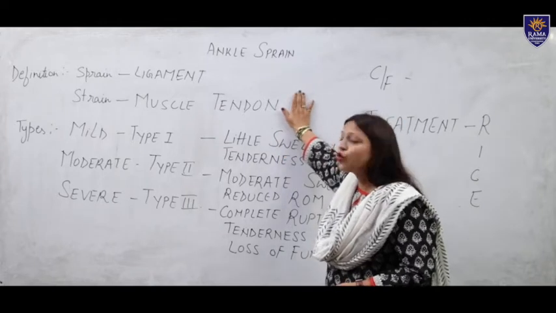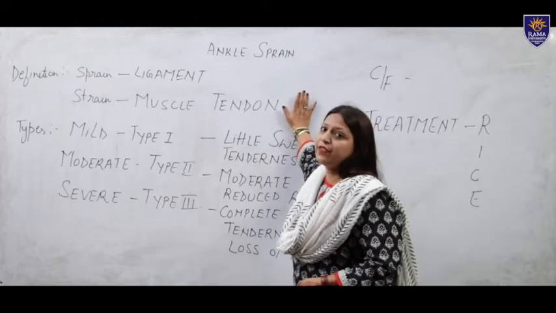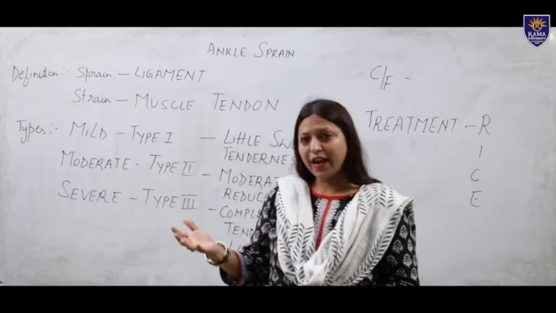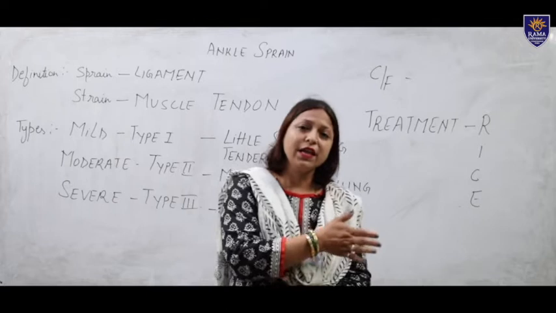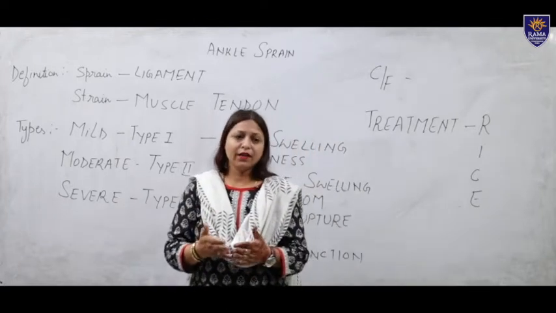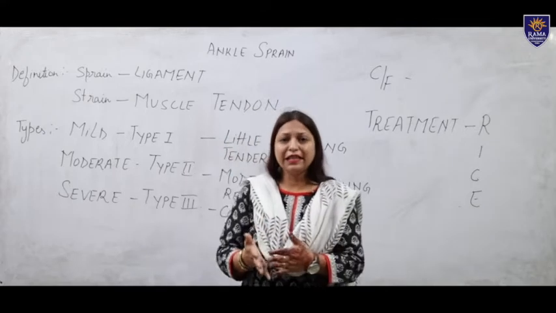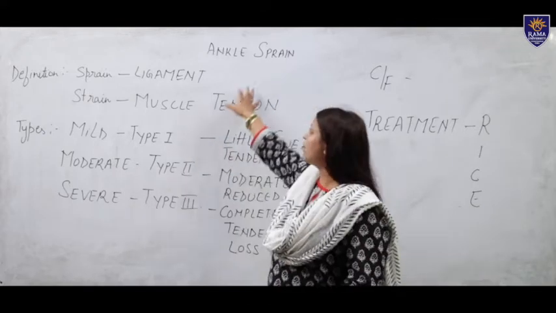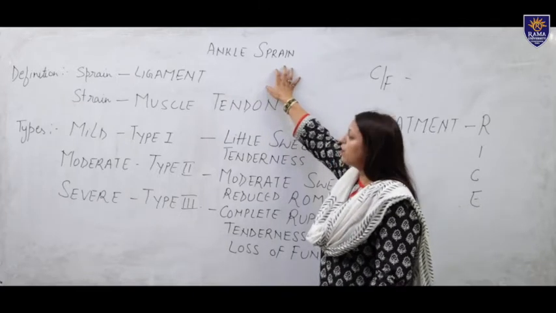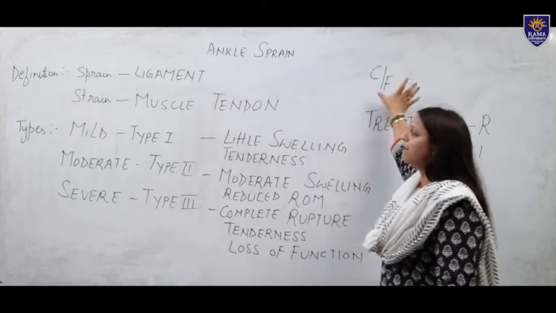It is the most common injury, especially in people who play sports: jumpers, runners, and athletes most of the time suffer from ankle sprain.